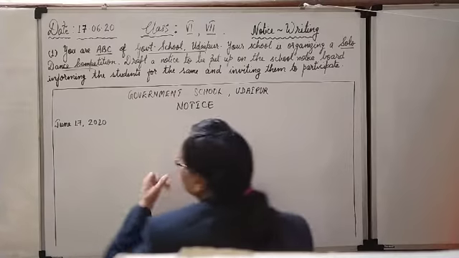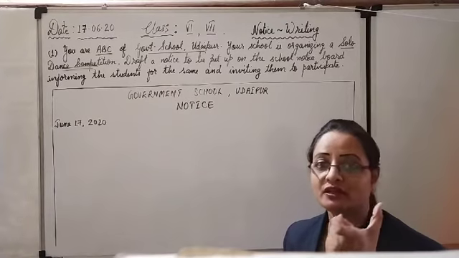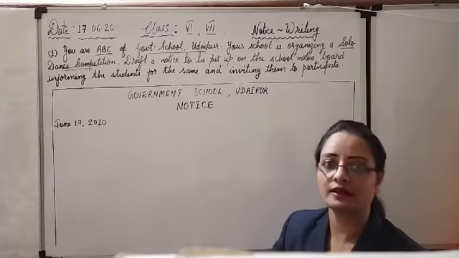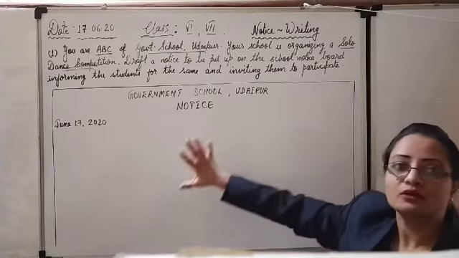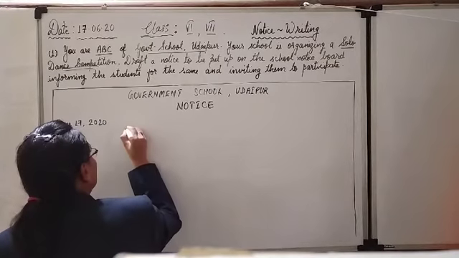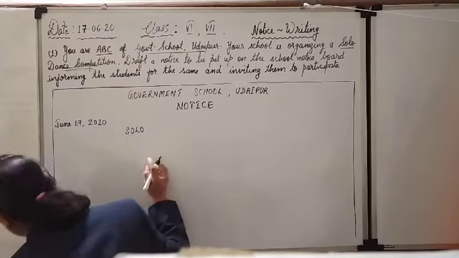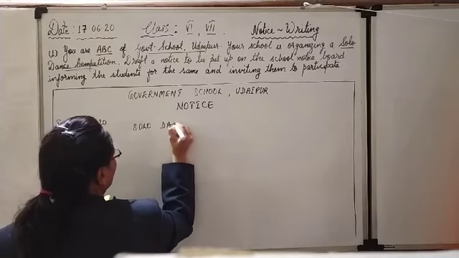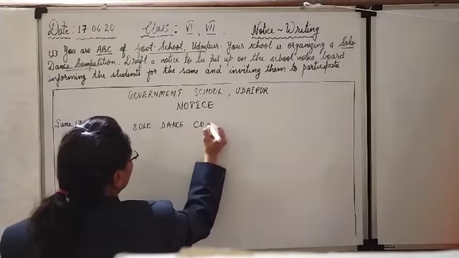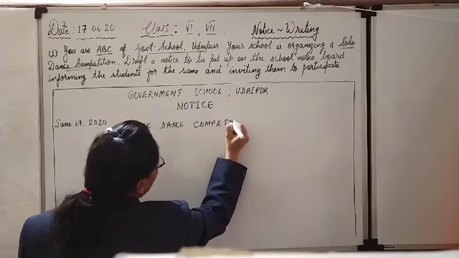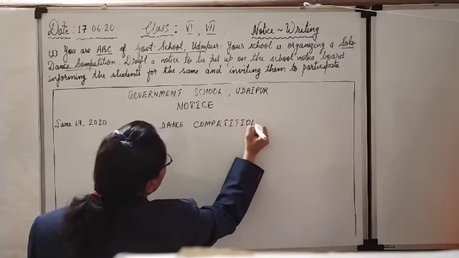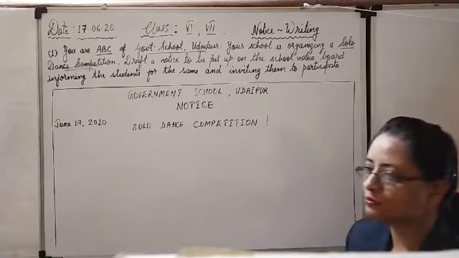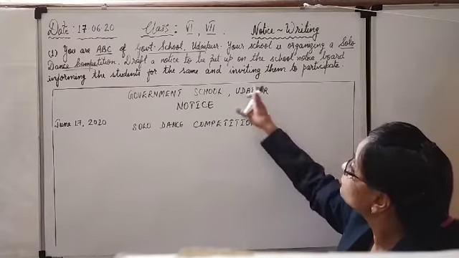Then after that, fourth line, heading. Heading means topic of writing, preparing the notice. What is the topic here? Solo dance competition. All the things we have done, underlined here. Okay, and spellings all you can copy from the question. Again, capital block letters. Okay, I'll try to cover up this space. Solo dance competition. Okay, children, I am going fast. You will not be so fast. You will write a little slower. Okay, solo dance competition.